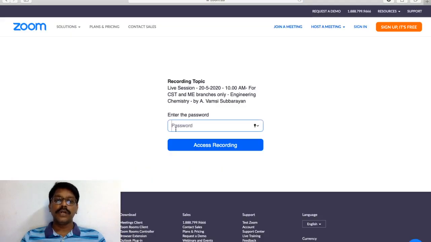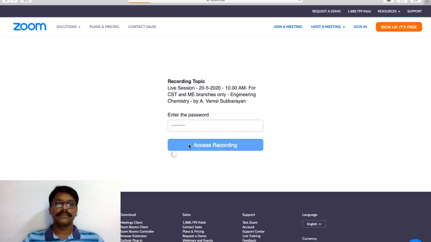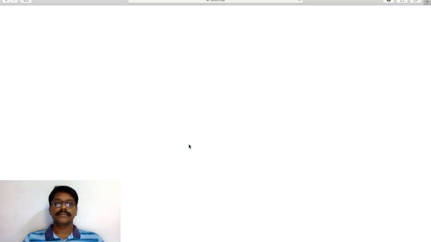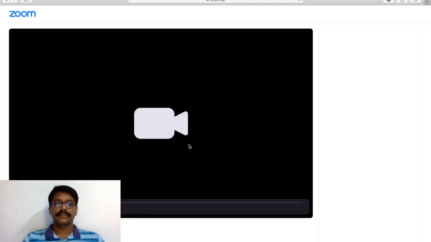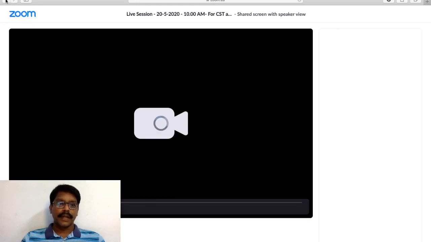Now the Zoom window appears. In the password place, copy paste the password and click access recording. The recorded live session will appear here. Click on this and you can watch all the live sessions that were uploaded into our Sri Vasavi LMS. It's very simple, right?